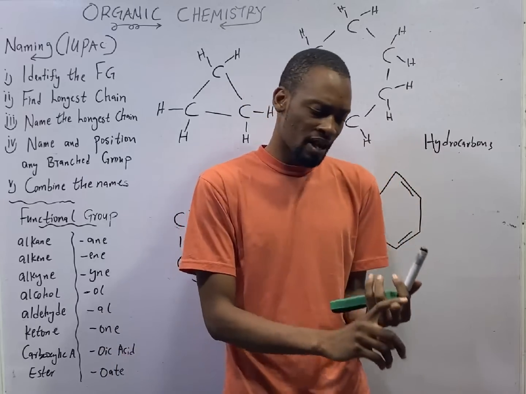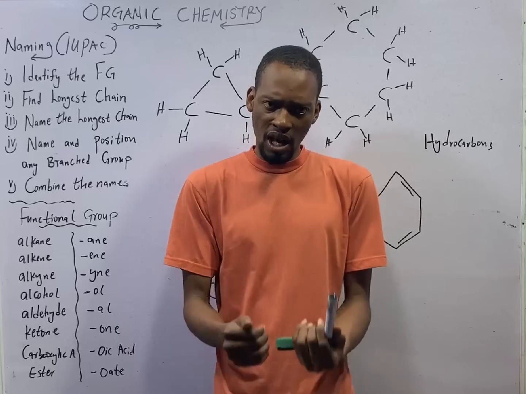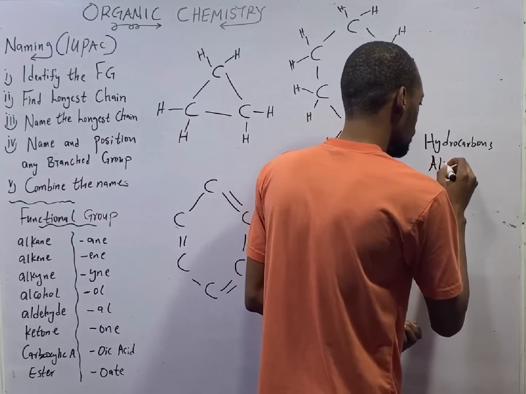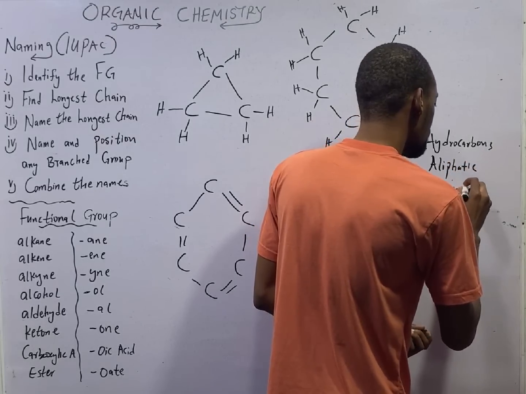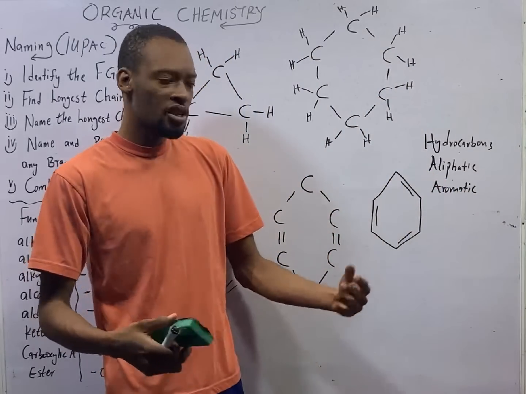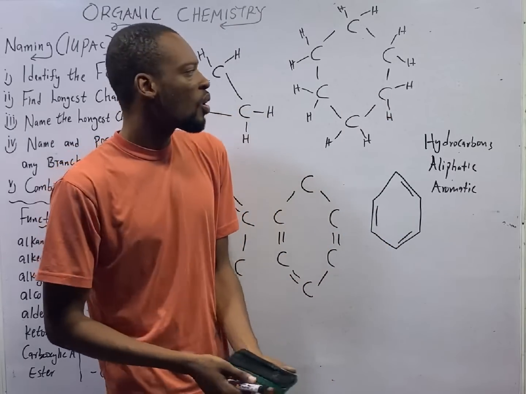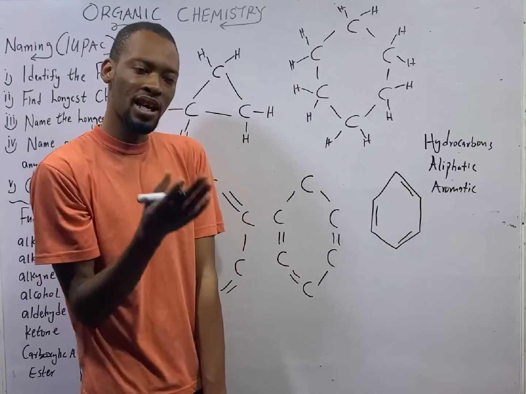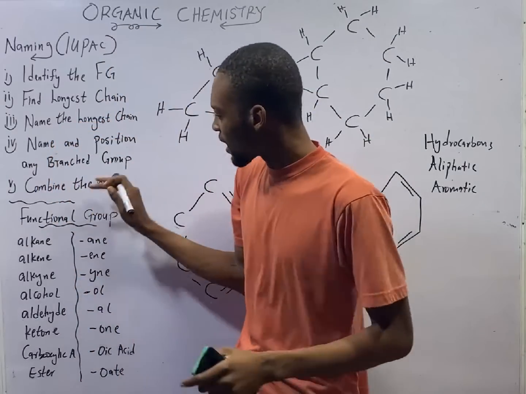Organic compounds can be hydrocarbon or non-hydrocarbon. Under hydrocarbons, they are divided into two: aliphatic and aromatic. Aliphatic hydrocarbons are hydrocarbons that contain straight chain, branch chain, or cyclic form. All the compounds we've looked at so far, you see normal straight chain, then sometimes I'll say, trying to name this compound, identify if there is any branch.